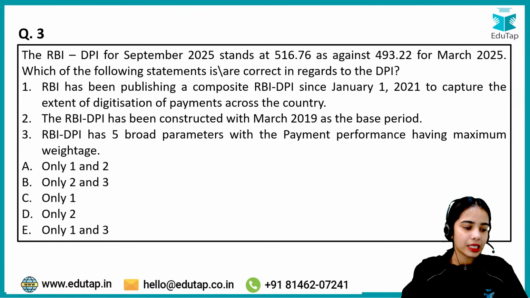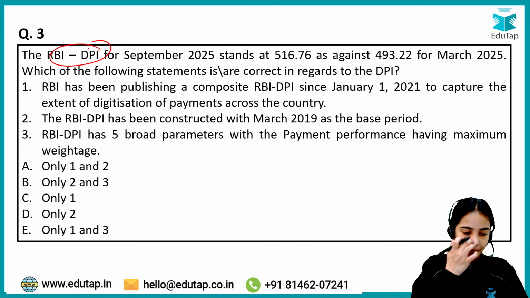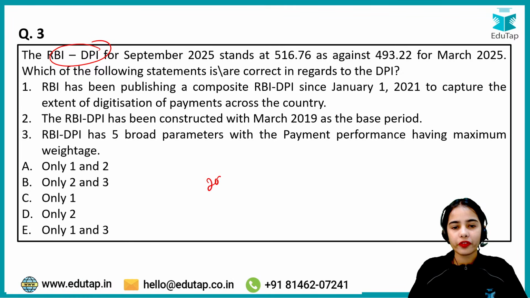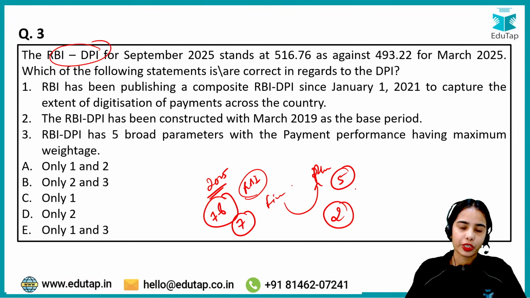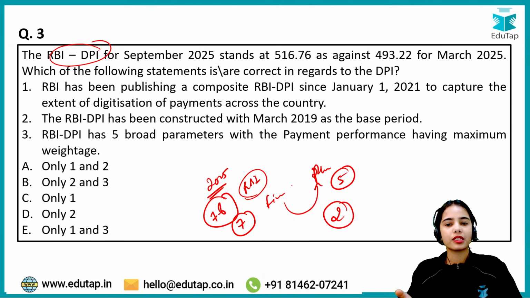Now coming to the next question, that is regarding the digital payment index, RBI DPI. Okay, so there is a question that is coming: how many questions can you expect? So in 2025, there were around 7 to 8 questions from the RBI notifications, and there were around 7 questions from the finance current affairs. In phase 2 also, there were questions from the finance current affairs. There were around 5 questions from the finance current affairs, while from the RBI notifications, there were 2 descriptive questions. So you can understand that the RBI notifications and finance current affairs are important from the phase 1 as well as the phase 2 perspective.